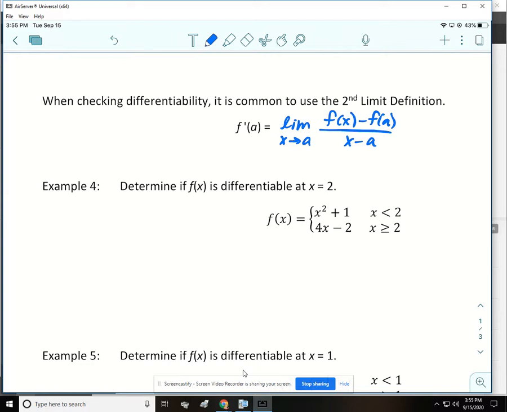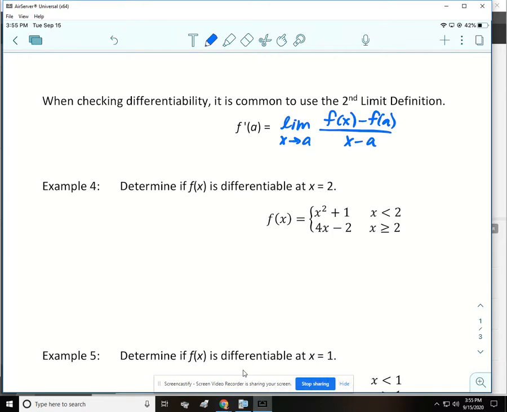Now, remember, this limit definition can only be used if you're finding at a point. We can't use this one to find the function for the derivative that you could use for any point. So it's easier to use, but it's a little bit limited.